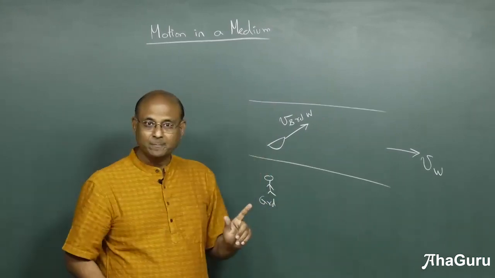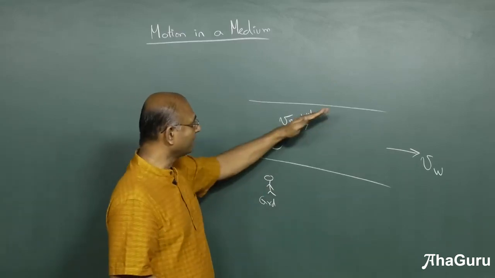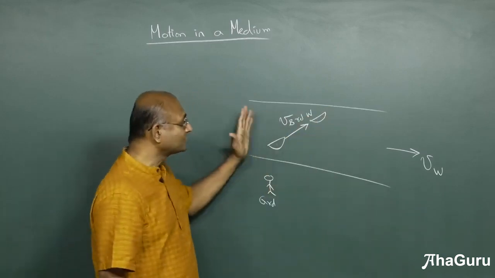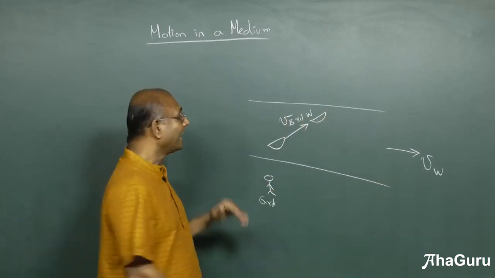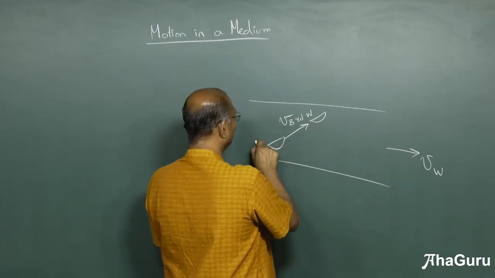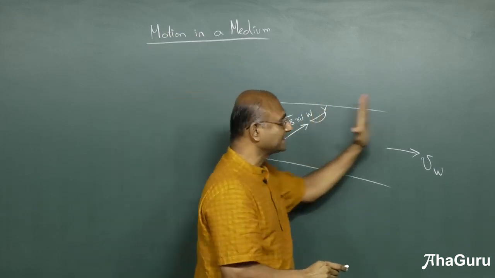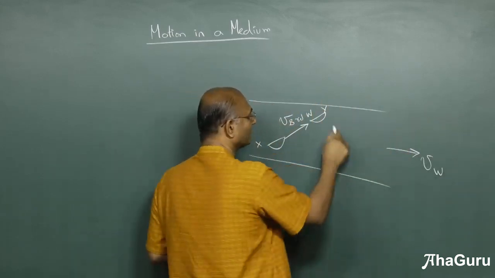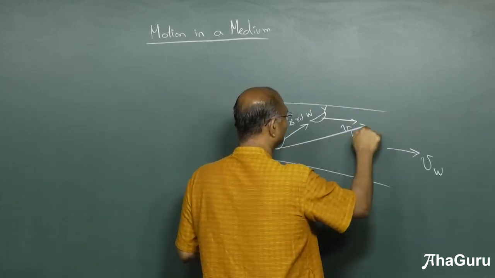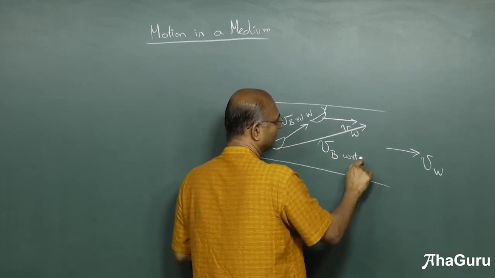Is that idea clear? So what will happen if the water wasn't moving? The boat would have gone from here to there. But the water is also moving. So what will happen? Just freeze the water. The boat moves from this point X to that point Y. And then from Y, the river basically takes you further down. So this would be the velocity of the water. And this would be the actual motion of the boat with respect to the ground,